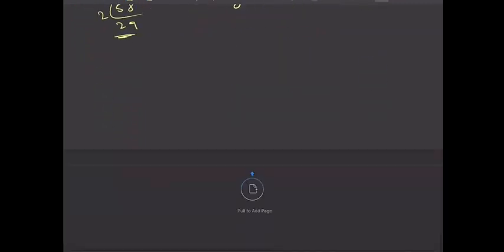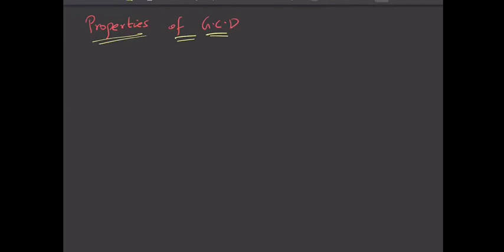Yes. So let us move further, and now we'll discuss some properties of GCD. While discussing each and every property, keep those two ideas in mind which I told you at the beginning of this lecture: every number is nothing but a product of primes, and same primes only can cancel each other. Different primes cannot cancel each other.